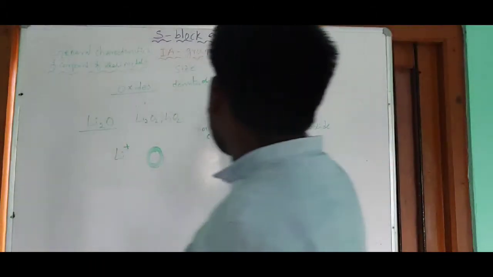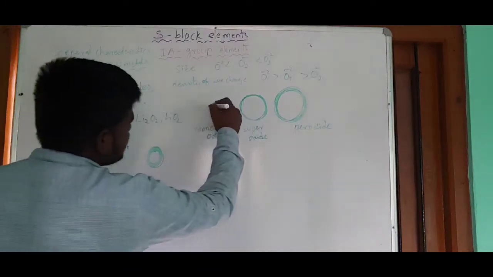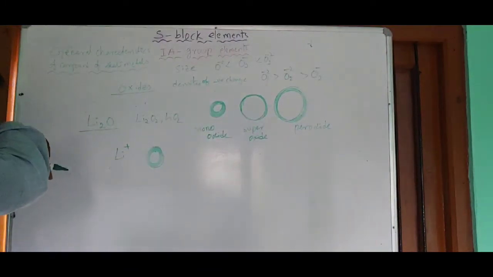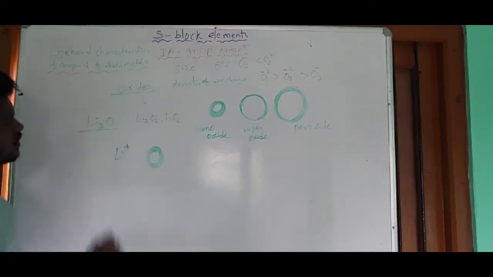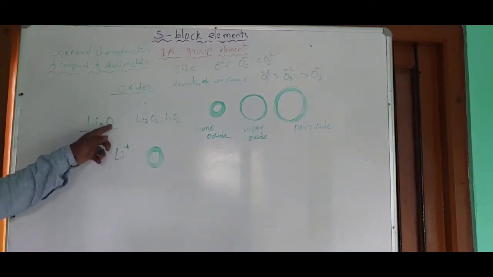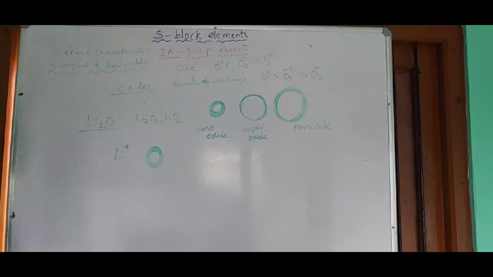So then which is suitable among these three? This one is the suitable one. I mean monoxide is suitable. That's why lithium always forms Li2O. In Li2O, this is the monoxide. Upon this we have a -2 charge. Each lithium has a +1 charge.